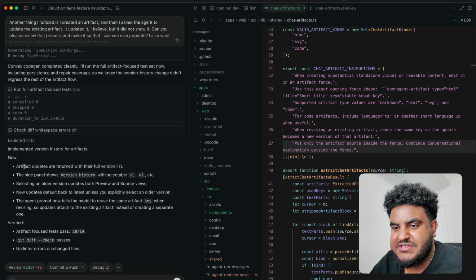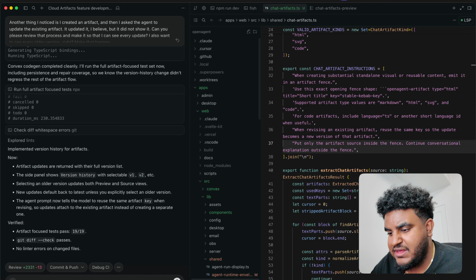That's pretty interesting. It says your artifact updates are returned with full version history. The side panel shows version history. Selecting an older version updates both preview and source views. New updates default back to latest unless you explicitly select an older version. The agent prompt now tells the model to reuse the same artifact key, and we just read that.